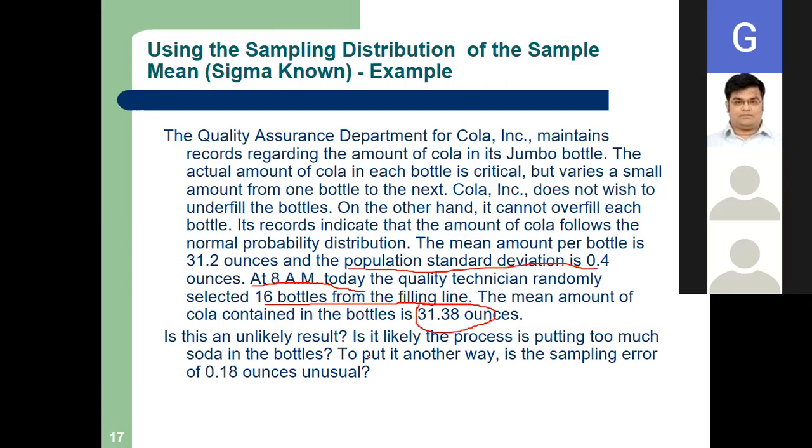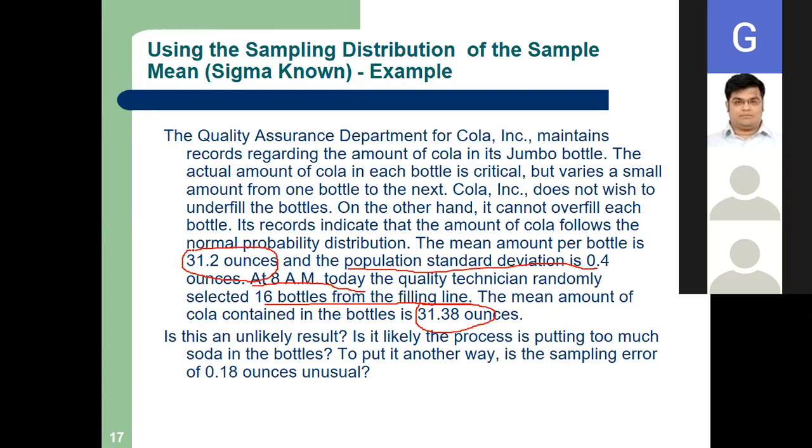Now we have to see, is it likely the process is putting too much soda in the bottles, or is the sampling error unusual? So is the company putting more cola? We have to see that. Now tell me, what is the sample mean here and what is the population mean here?